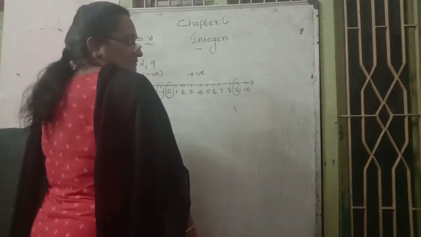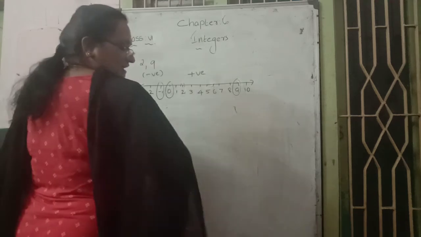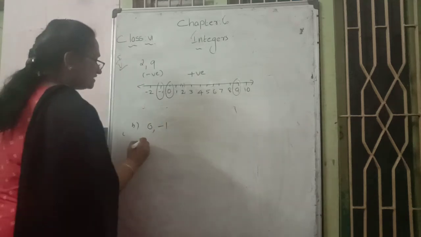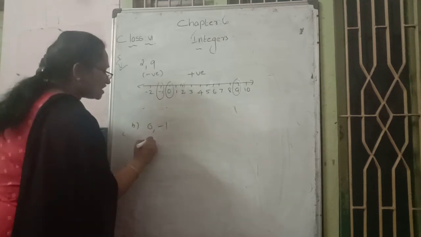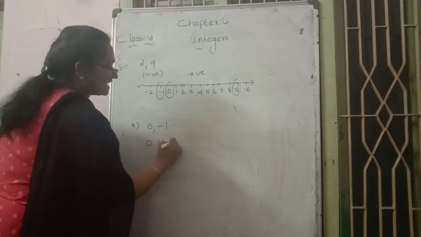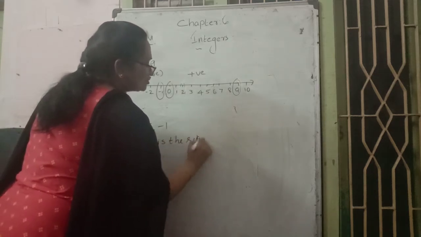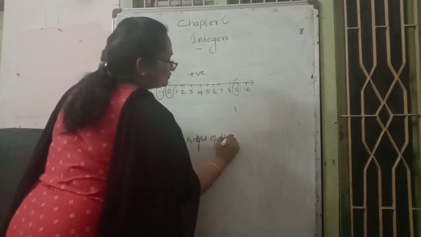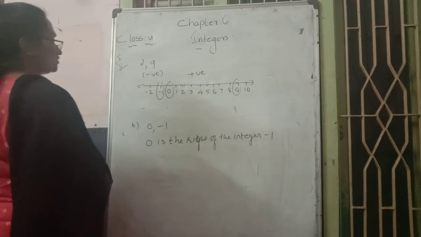If we are standing in the middle, -1 comes on our left-hand side and 0 comes on our right side. That's why in the B question, the integer on the right-hand side is 0. 0 is to the right of the integer -1.